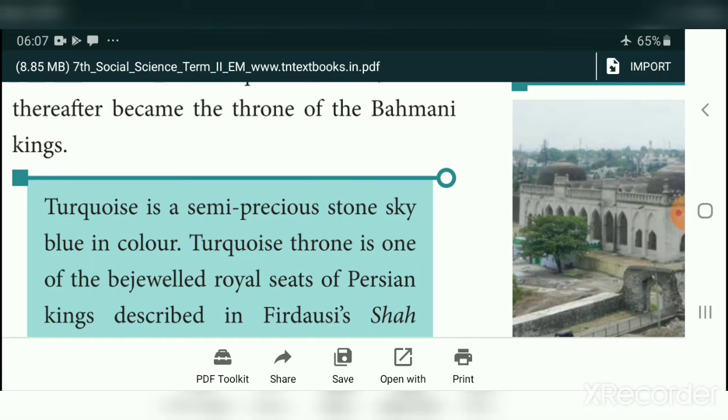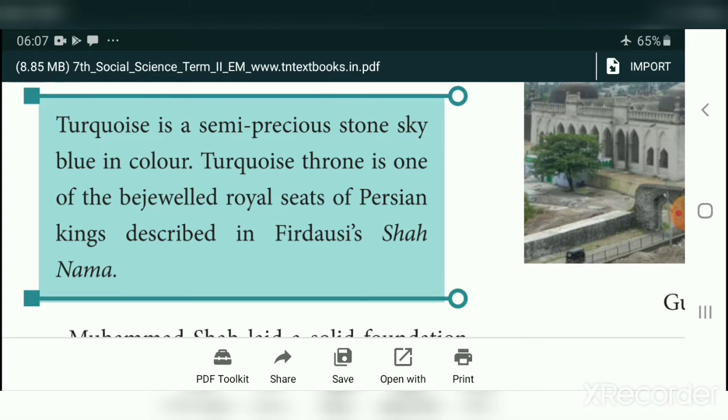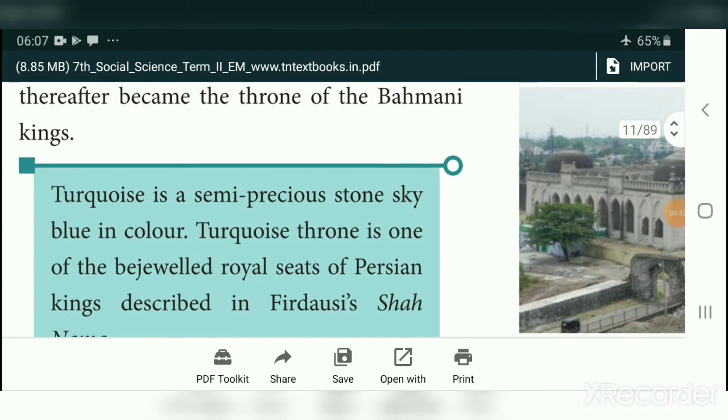The throne is one of the bejeweled royal seats of Persian kings, described in Firdausi's Shah Nama. Note this one. Firdausi wrote the Shah Nama. In that book, they described this turquoise throne. The throne was captured from Golconda and it was placed with the Bahmani kings.